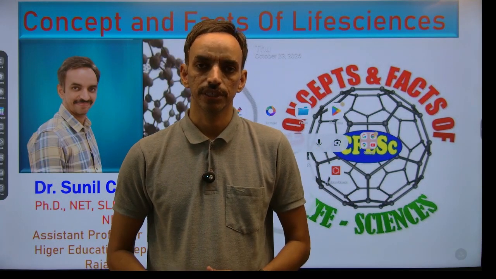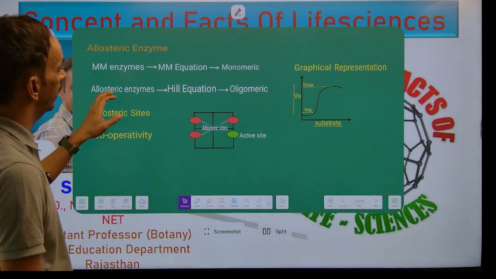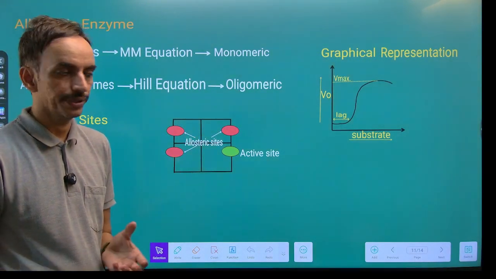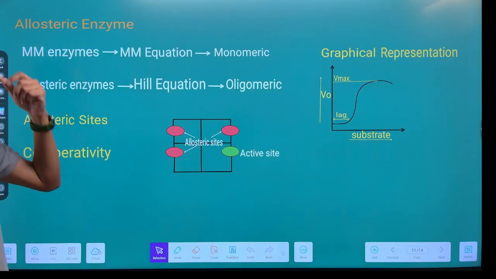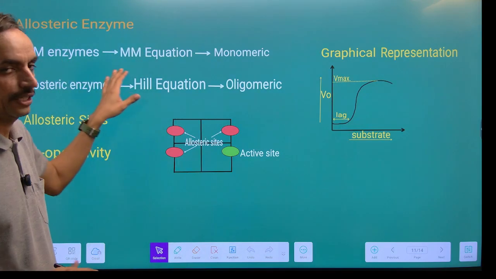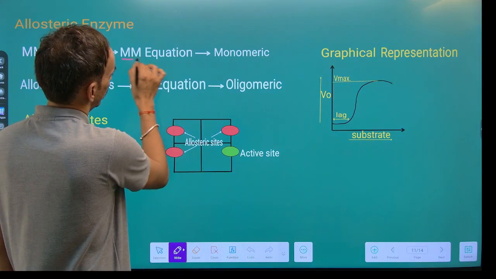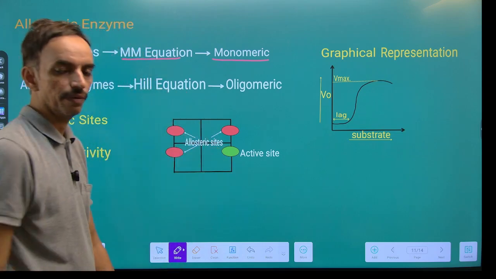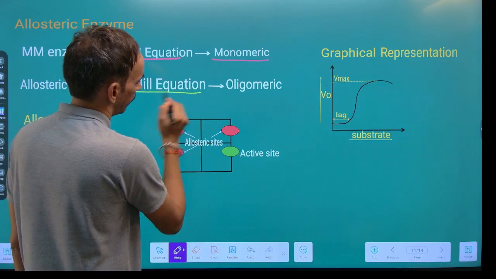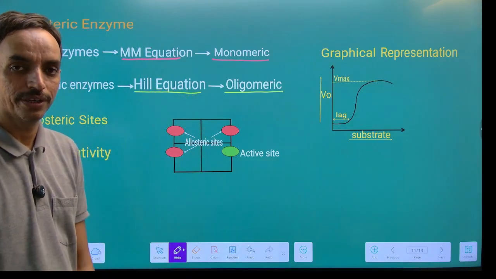In this video, we are going to discuss the allosteric enzymes. In our previous video, we discussed the Michaelis-Menten enzymes, their regulation and types of inhibitors. If we compare allosteric enzymes with Michaelis-Menten enzymes, the Michaelis-Menten enzymes obey the Michaelis-Menten equation, and these are monomeric enzymes made up of one subunit, while the allosteric enzymes obey the Hill equation, and these are oligomeric, made up of more than one subunit.